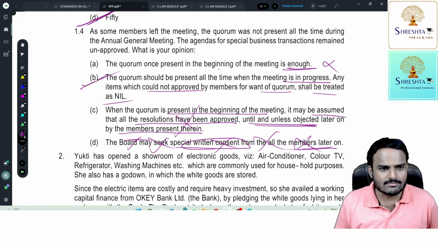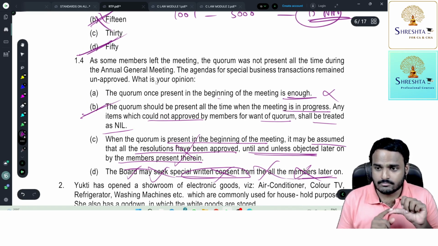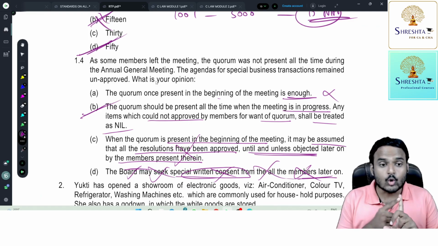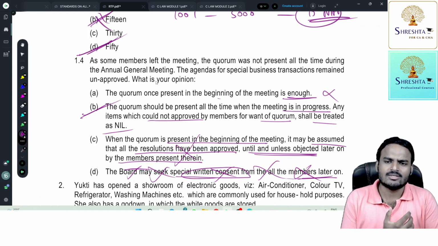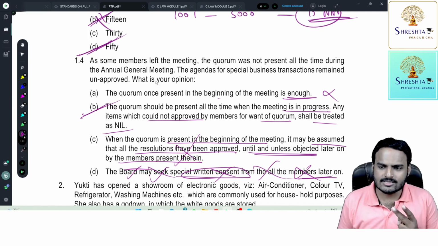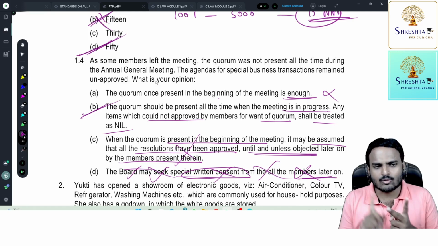So when you see this first MCQ scenario based question, this speaks about quorum, and then notice calling for general meeting, adjournment of meeting. Simply quorum only. The 2 points are covered in this case scenario. One is AGM notice calling for general meeting, and then quorum.